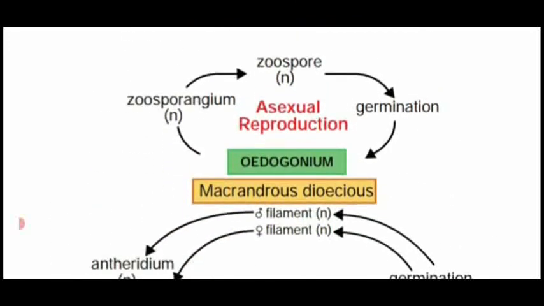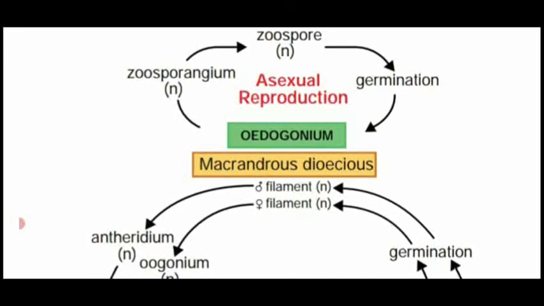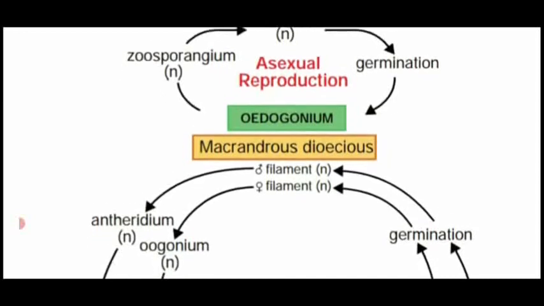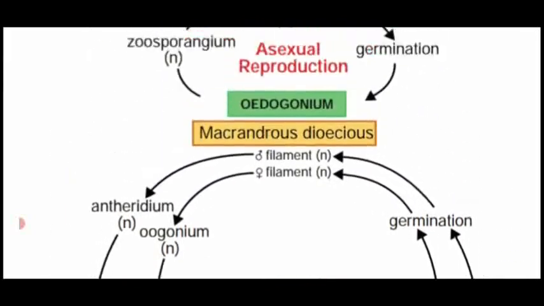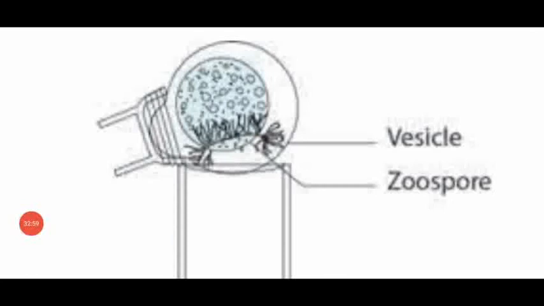Dear students, I hope you have all understood the different modes of reproduction seen in Oedogonium. This is the diagram showing zoospore formation by asexual reproduction.